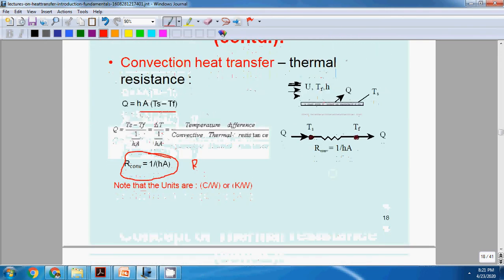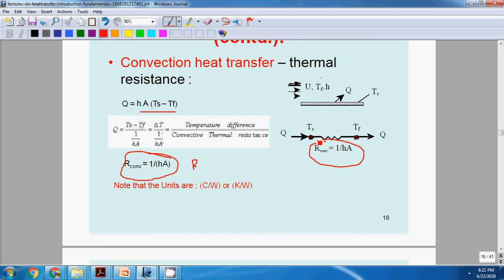In a similar way, 1 divided by hA is the thermal resistance for convection heat transfer. Sometimes conduction and convection will be together, then we have to be careful. We will add these thermal resistances, which we will do further.